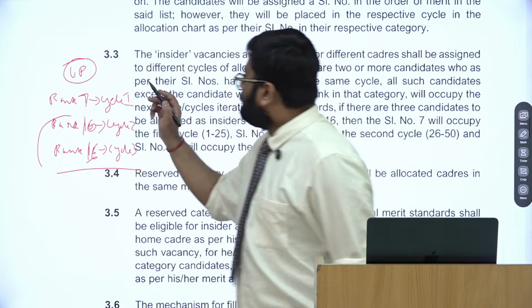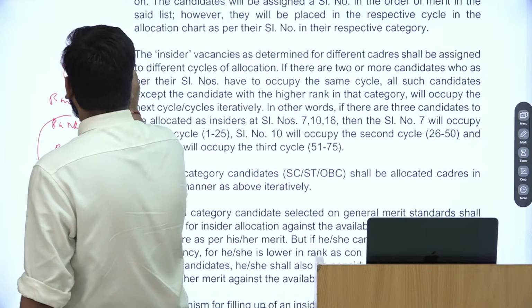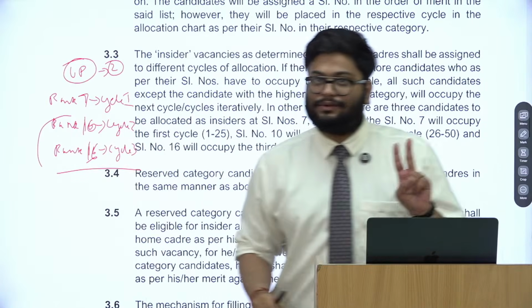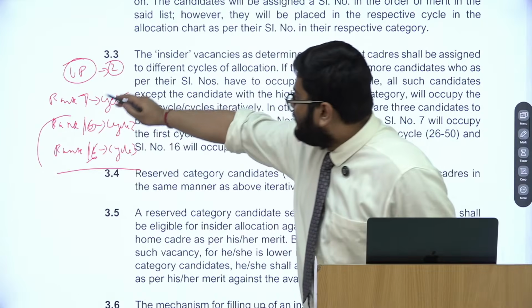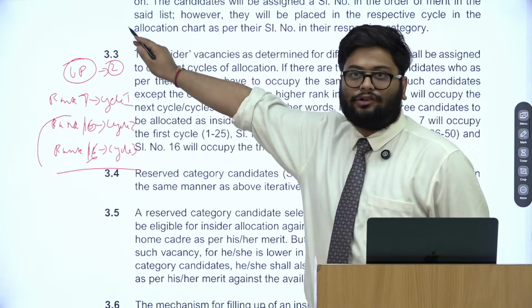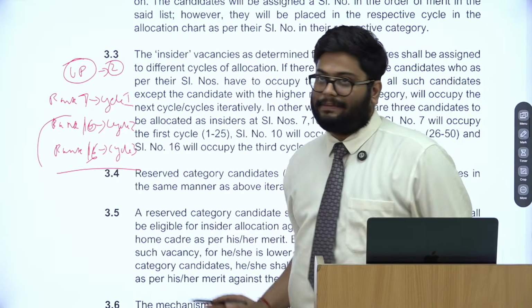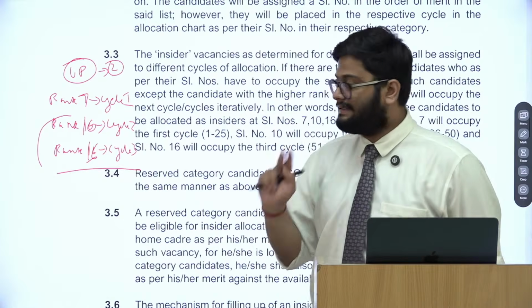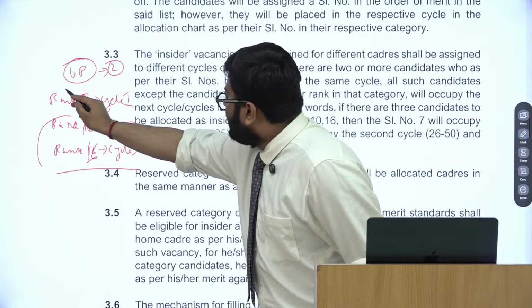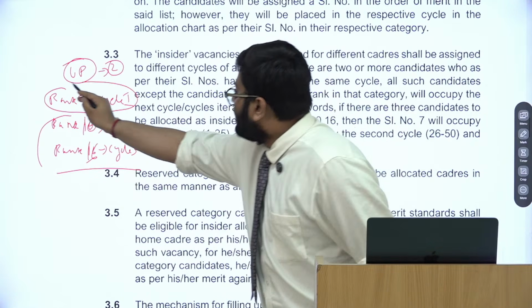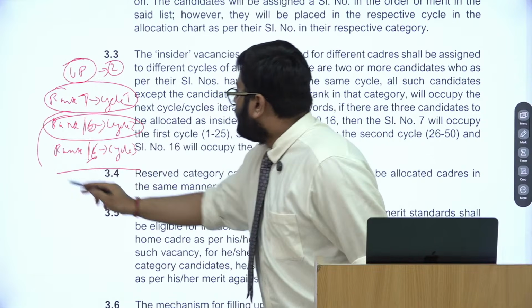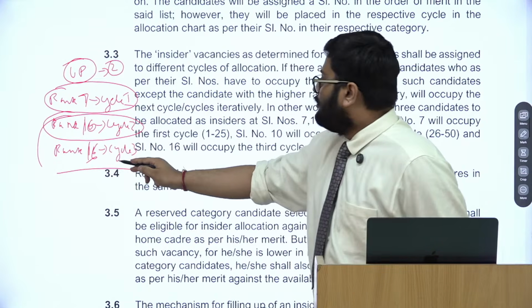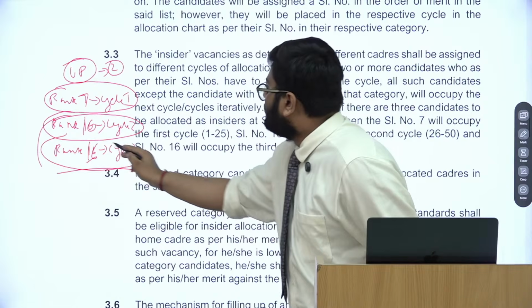So if UP has, say, 2 insider vacancies, and all 3 rankers, 7, 10, 16 in the top 20 want Uttar Pradesh, and I only have 2 insider vacancies, rank 7 will be placed in the first cycle, rank 10 in cycle 2, and rank 16 in cycle 3.